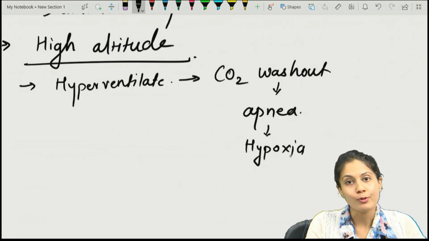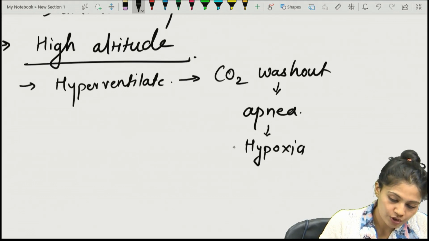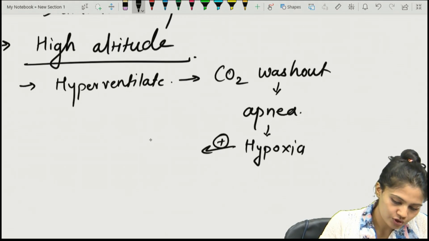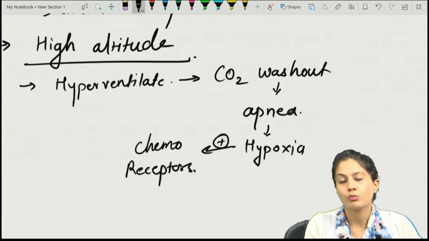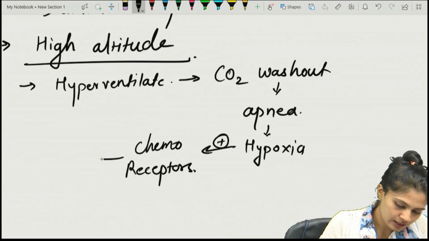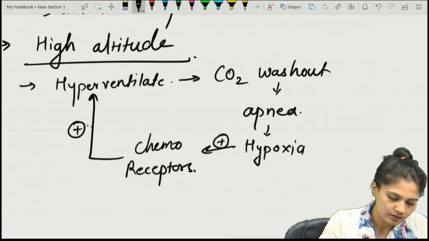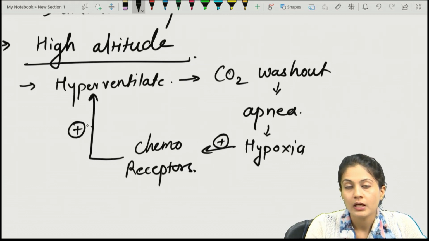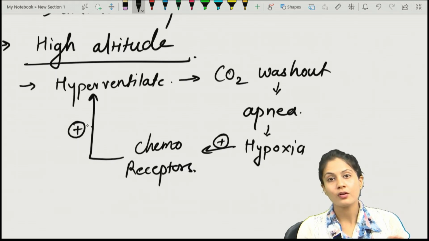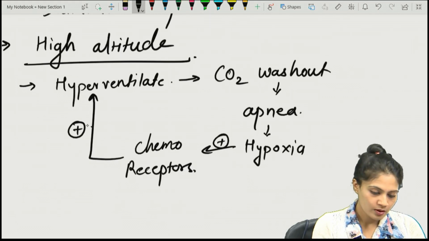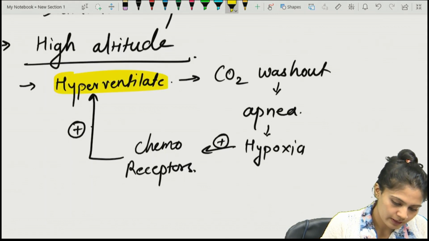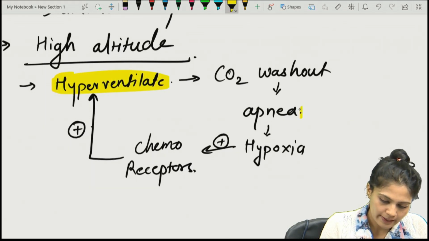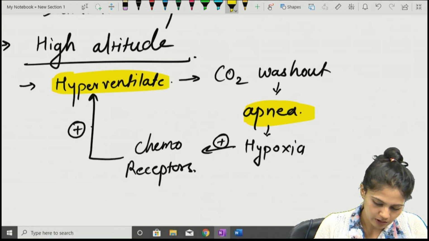So there will be hypoxia, which in turn will stimulate the chemoreceptors, and once the chemoreceptors are stimulated, again they will cause hyperventilation. This particular cycle goes on and on. So the crescendo we are seeing there is nothing but the particular pattern of alternating hyperventilation and apnea.